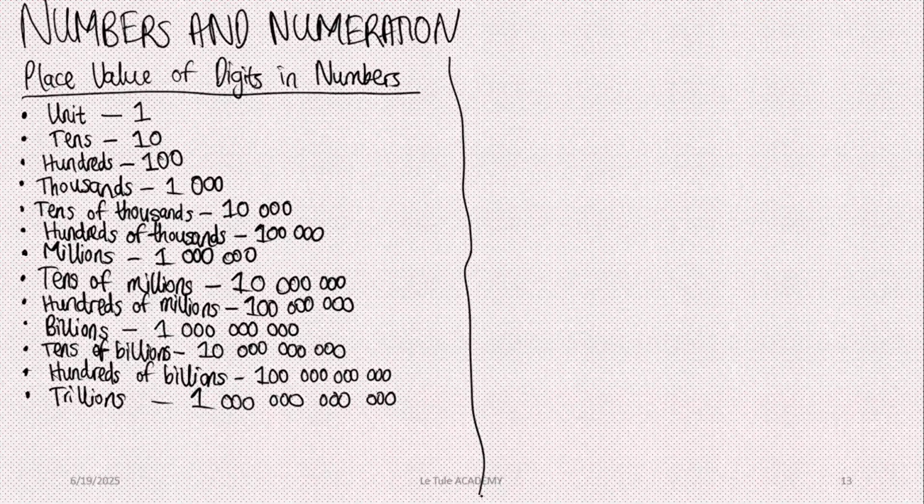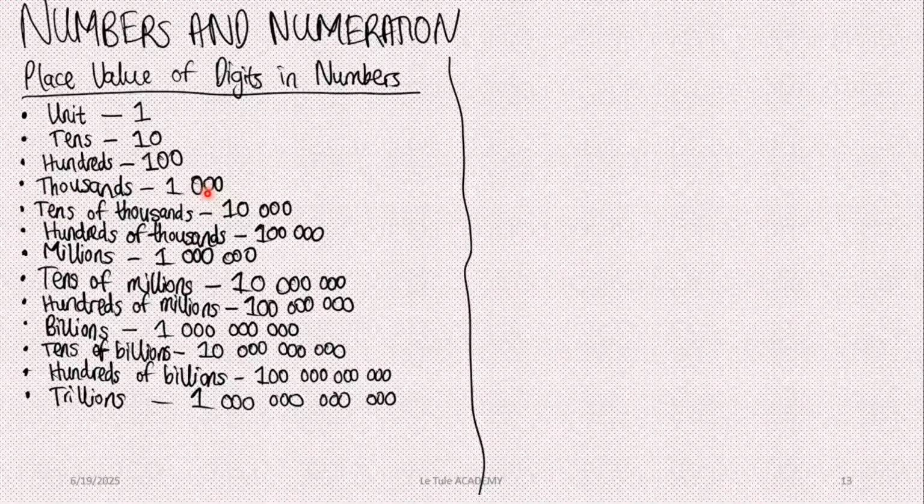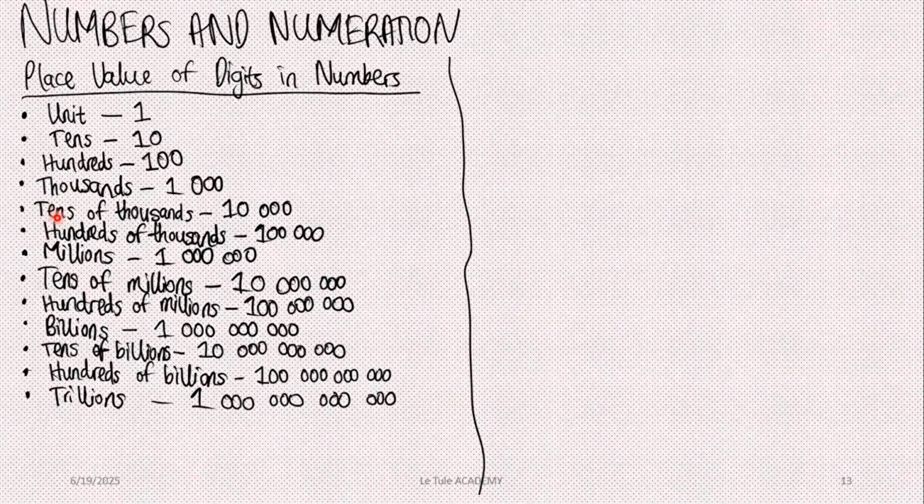The first one, let me use my laser pointer. The first one is units, and it has a place value of 1. The next is tens, and it has a place value of 10. The next is hundreds, and it has a place value of 100. The next is thousands, with a place value of 1,000. The next is tens of thousands, which has a place value of 10,000.